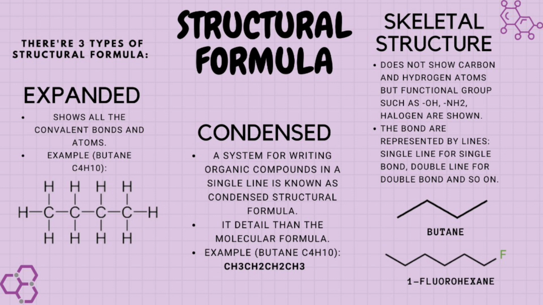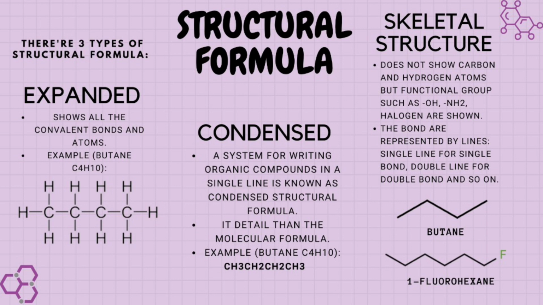The second one is condensed, a system for writing organic compounds in a single line, known as condensed structural formula. It is also more detailed than the molecular formula. For example, the molecular formula for butane is C4H10, while the condensed structural formula of butane can be written as CH3CH2CH2CH3.